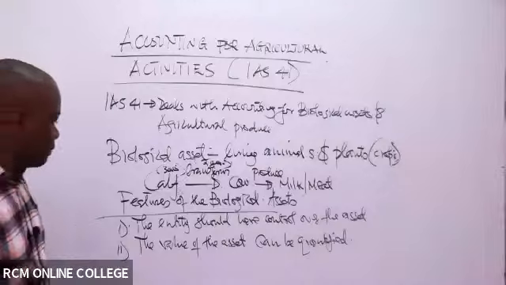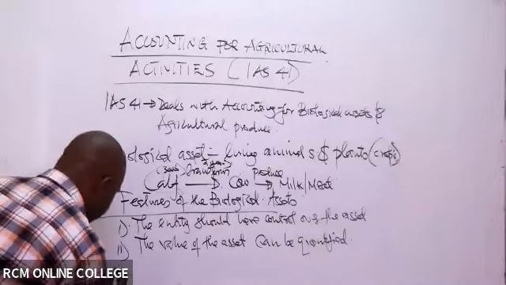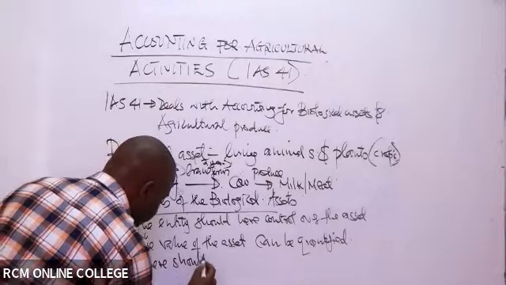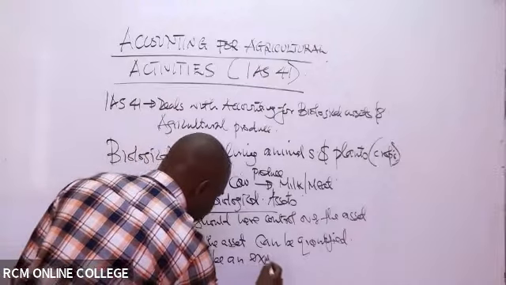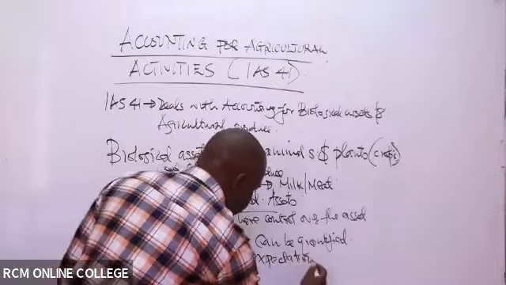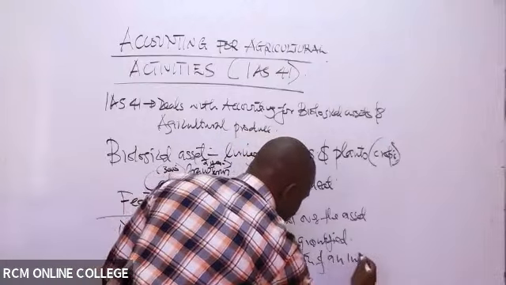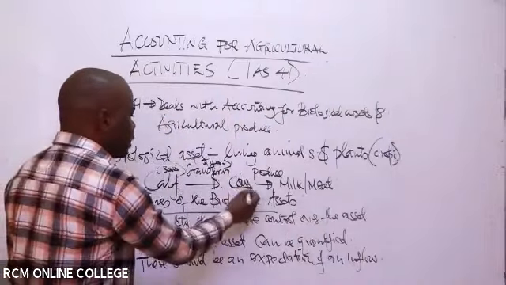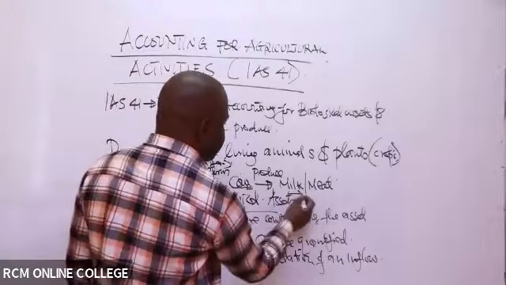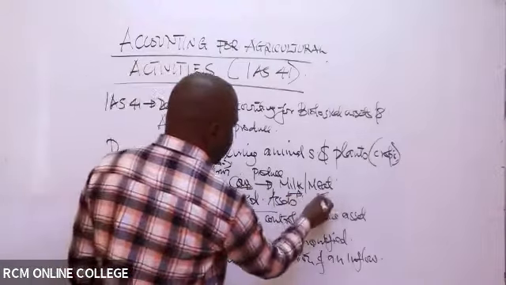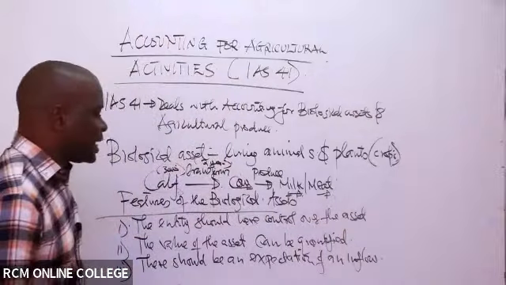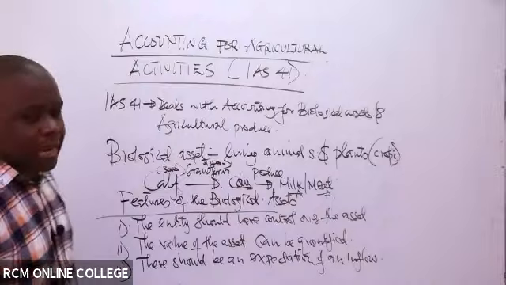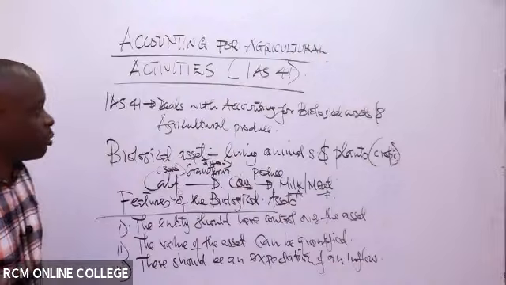Then for us to say it is a biological asset, there should be an expectation of an inflow from this asset. For example, if you sell the cow, you'll get an inflow. If you sell the milk, you'll get an inflow. If you sell the meat from the cow, you'll end up getting an inflow. So these are some of the features for determining what is a biological asset within agricultural farms, or agricultural activity.